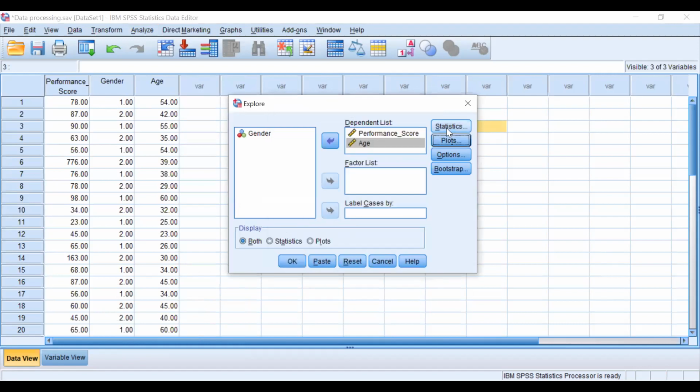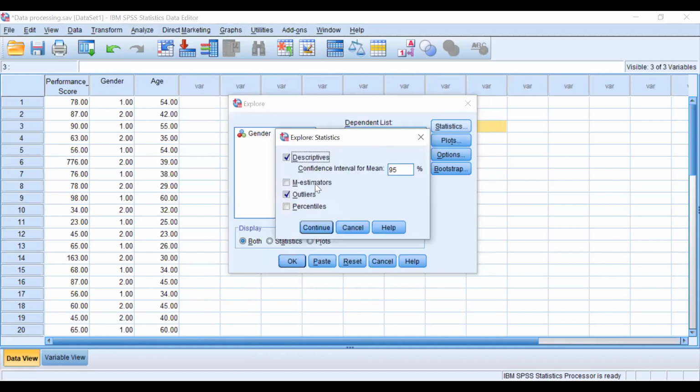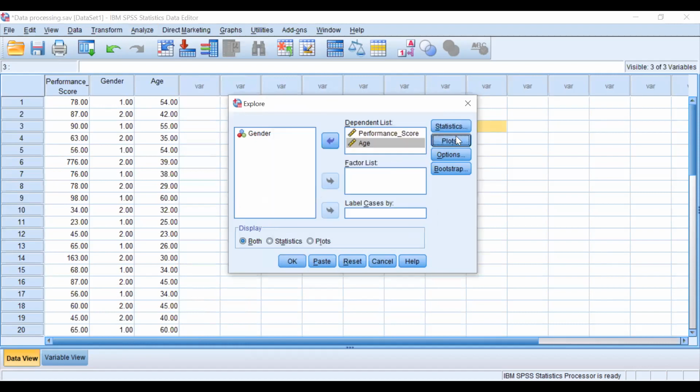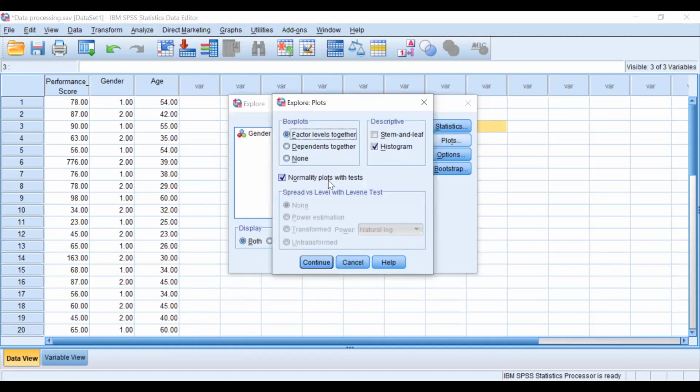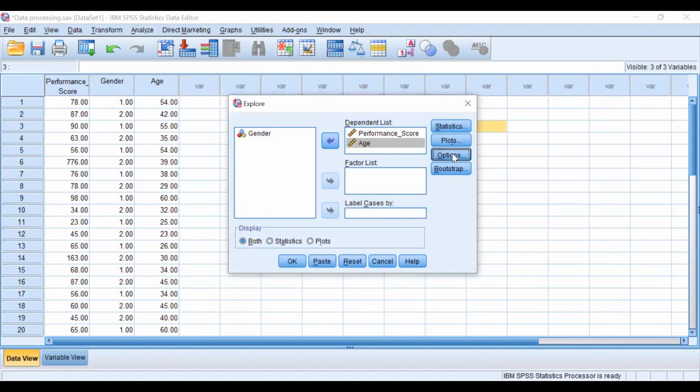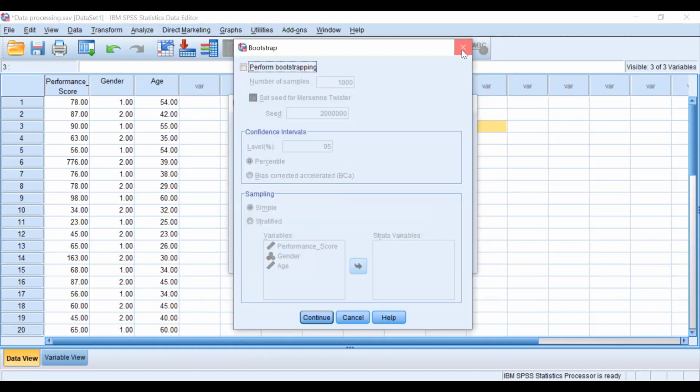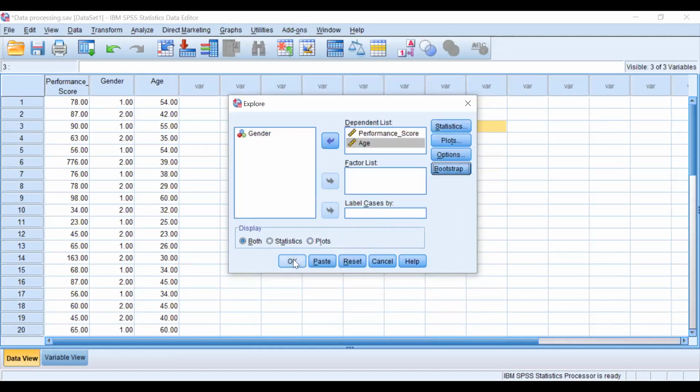So what changes did I make? I have made changes in just these two options. I have added outliers, I have added histograms and normality plots with tests, and I have unchecked stem and leaf because I don't want that. In options, no need to do anything. And in Bootstrap, there is nothing to do for us, right? So we will work with the default settings. Okay.